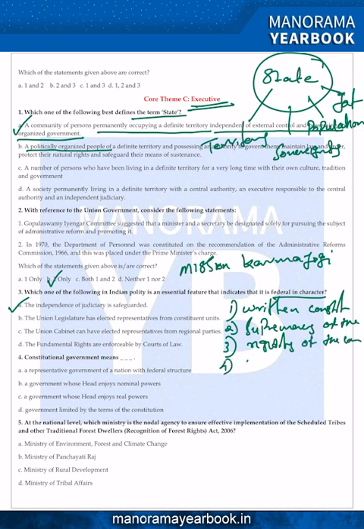Fourth, independent judiciary. And fifth, the Supreme Court is the guarantor and protector of the constitution. So by looking at these five points, you can easily get the answer: independent judiciary, that is answer A for Agra. The independent judiciary is safeguarded.